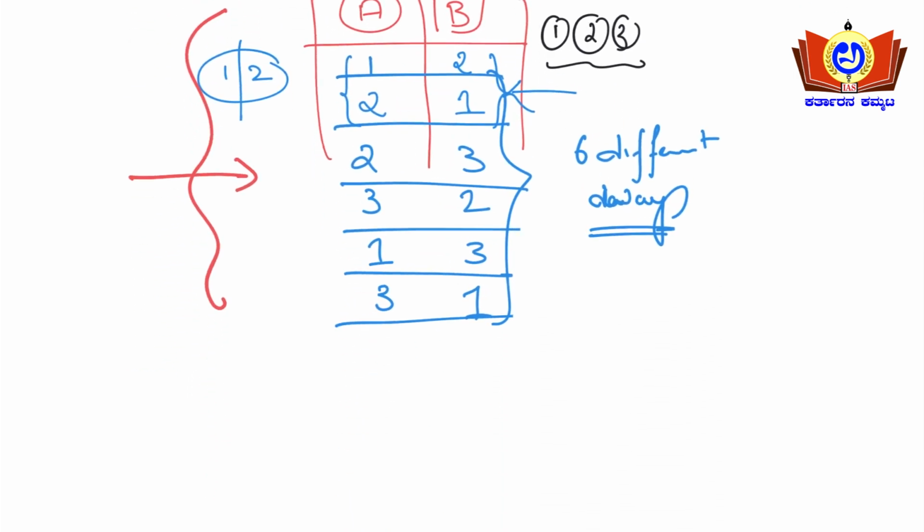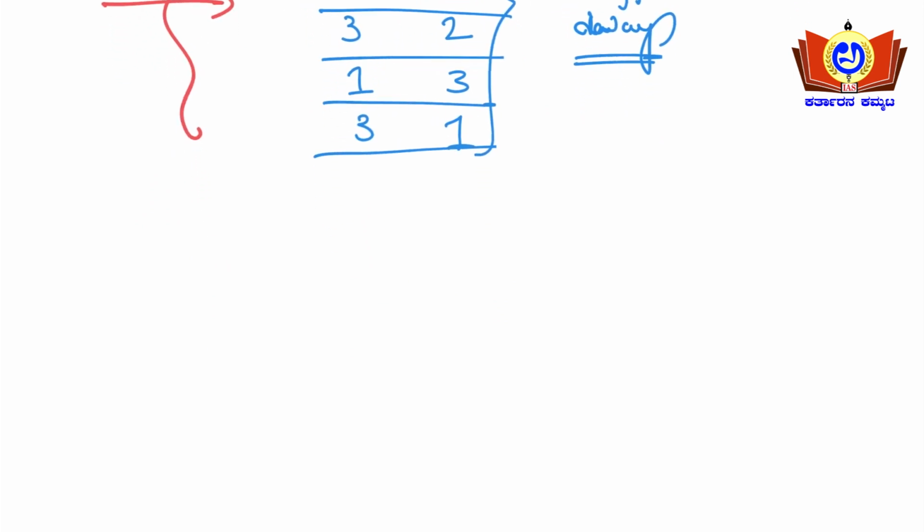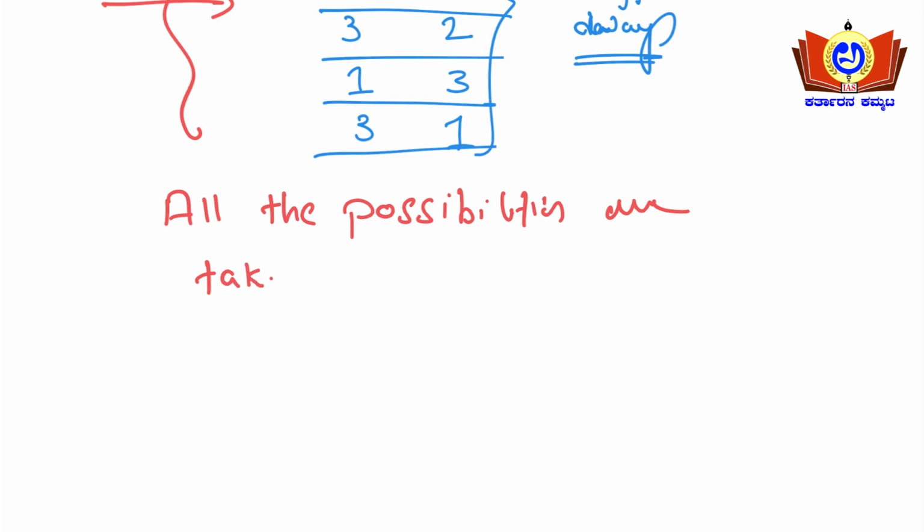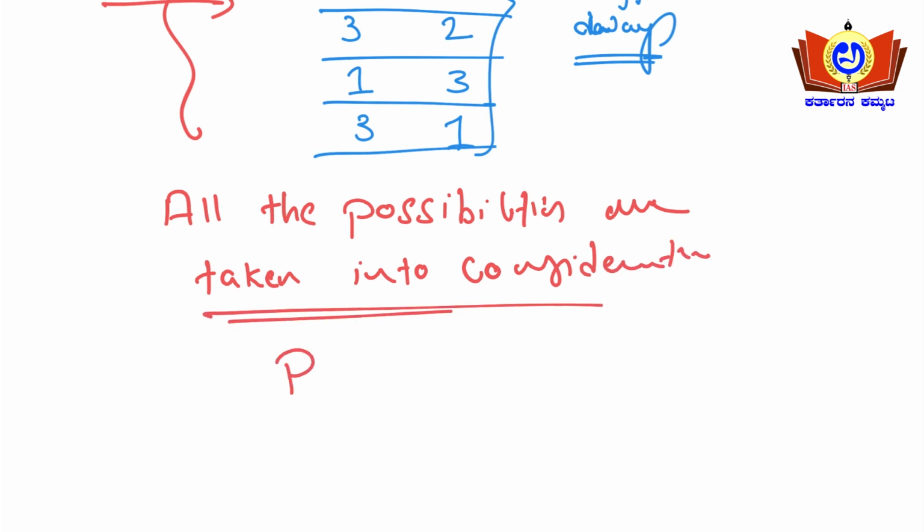So if all the possibilities are taken into consideration, mind the words here, all the possibilities are taken into consideration, then that is known as permutation.